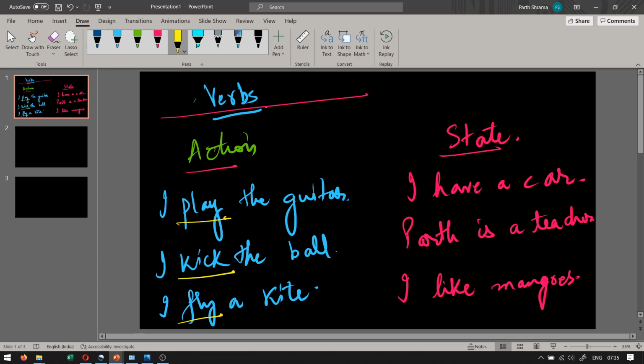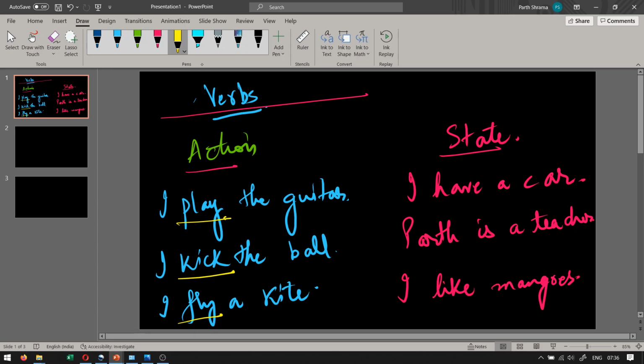So what are the verbs here again? I have a car. There's no action happening. Is there any action in me having a car? Can you think of any action happening here? Or is it just describing the state of my ownership of my car, or the being? Parth is a teacher. Any action happening here? I'm not teaching, I'm a teacher. If I say Parth is teaching, then teaching is an action because you can visualize me teaching. But Parth is a teacher. Is there any action in that particular sentence? No. I like mangoes. You like mangoes.